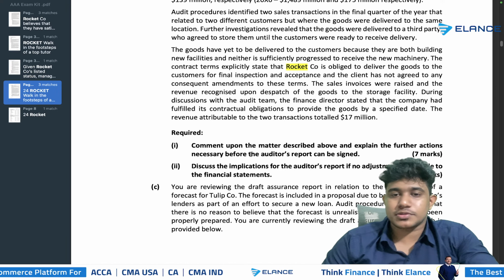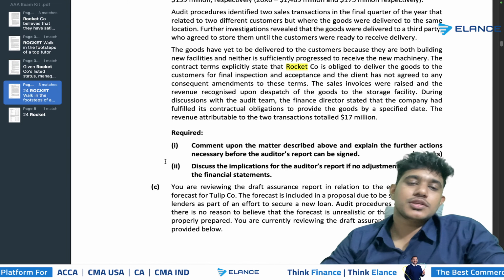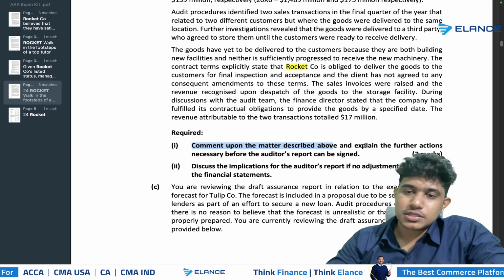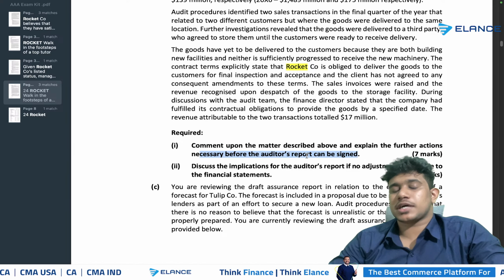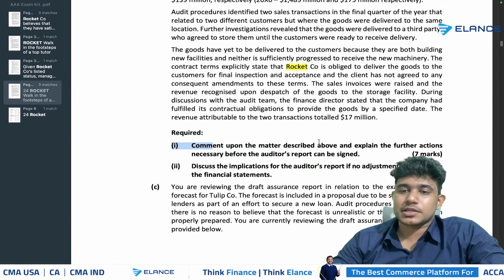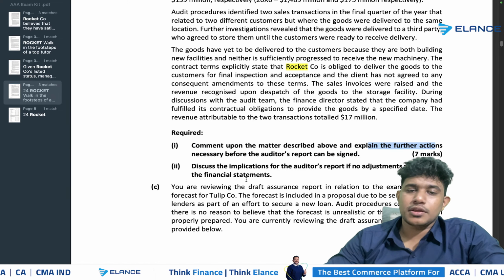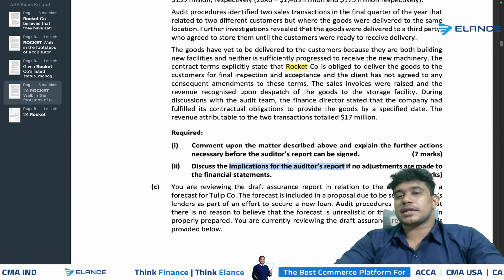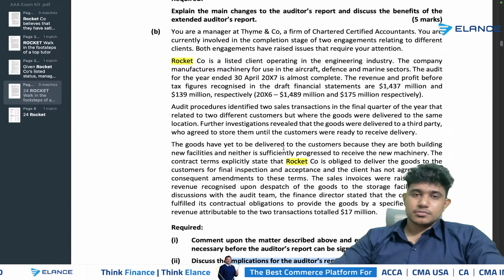So there are two requirements, right? And within the requirement also there are further requirements. You are asked to comment on the matter described above. Then you are asked to explain further actions necessary before the audit report can be signed. So you need to comment on the matter, then you need to explain the further action required as well. Here you need to show the impact on the auditor's report if no adjustments are made in the financial statements. So now let's read the question.